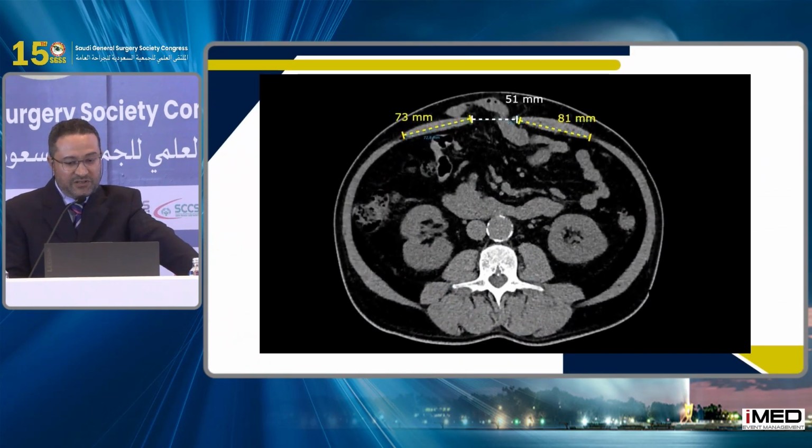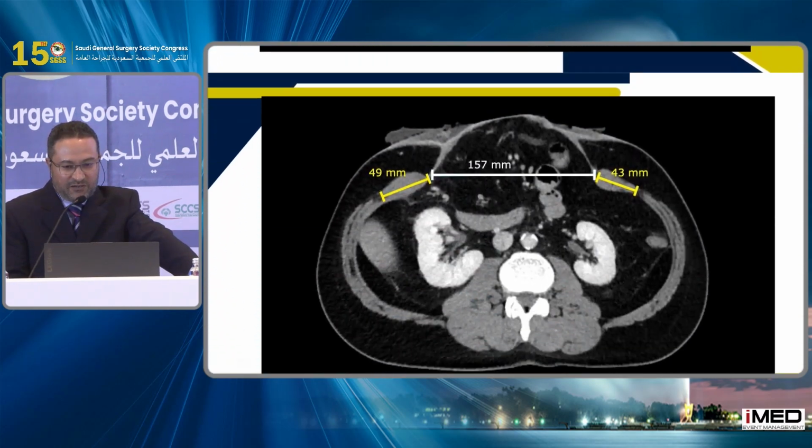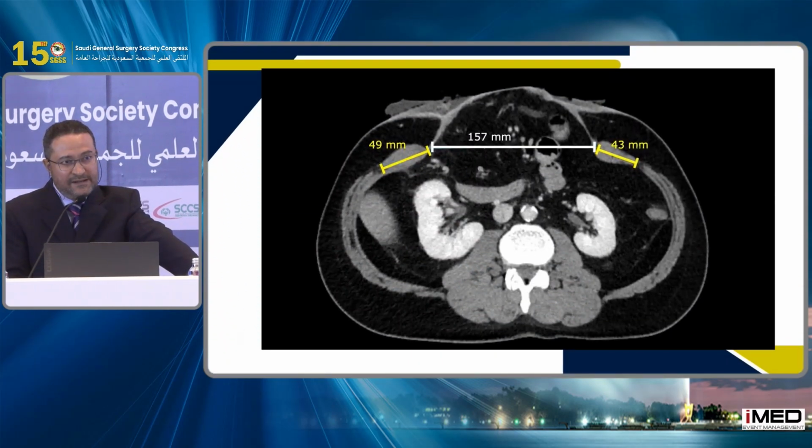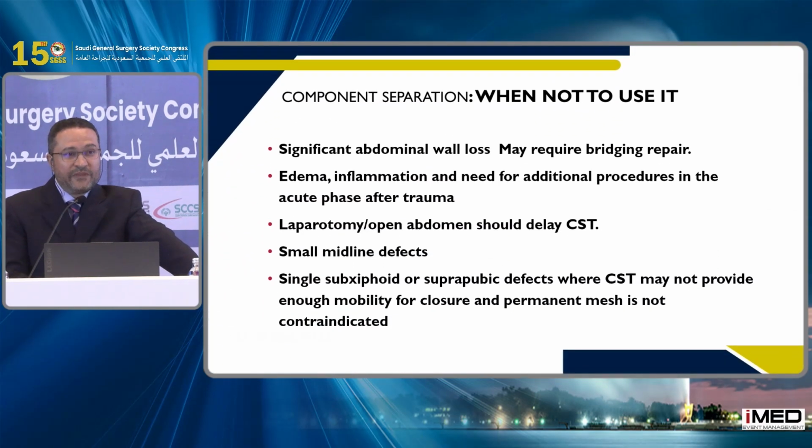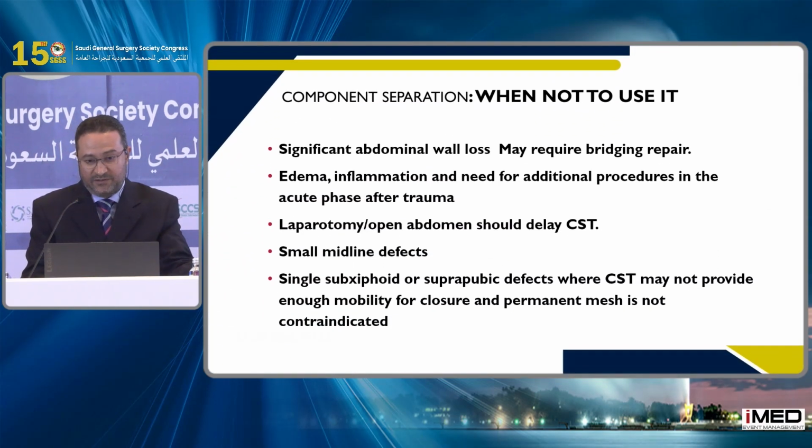Here, for example, this patient doesn't need component separation because the rectus dimension is more than the hernial defect. While here, if you calculate the defect against the sum of the right and left rectus, most probably this patient will need component separation. So planning of surgery is very important.